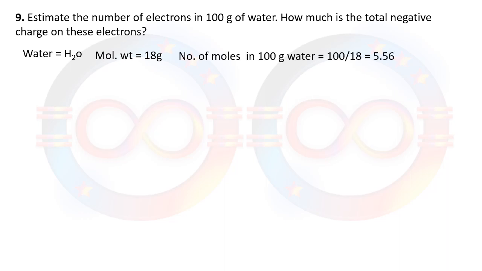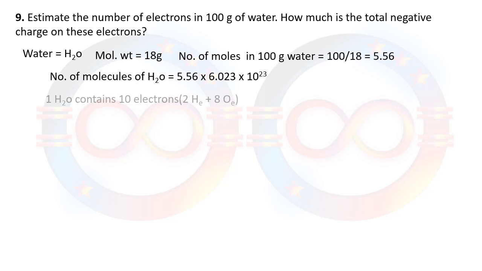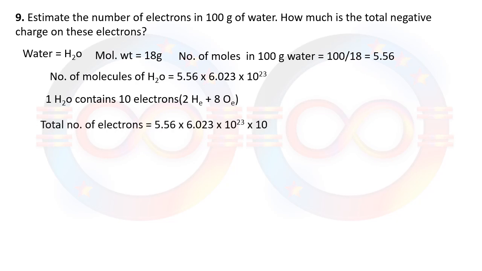If you want to calculate the number of moles of water in 100 gram, it will be 5.56, that is 100 upon 18. For the total number of H2O molecules, we must multiply the moles with Avogadro's number, that is 6.023 into 10 raised to 23. Now one H2O contains 10 electrons, so we multiply 10 with the total number of molecules, and it will be 3.35 into 10 raised to 25 electrons.